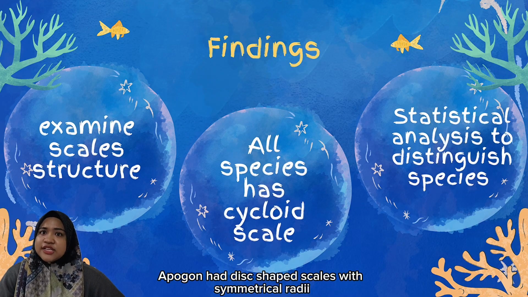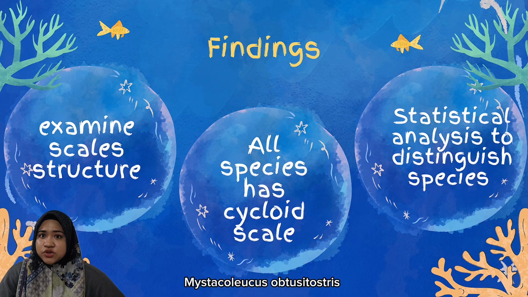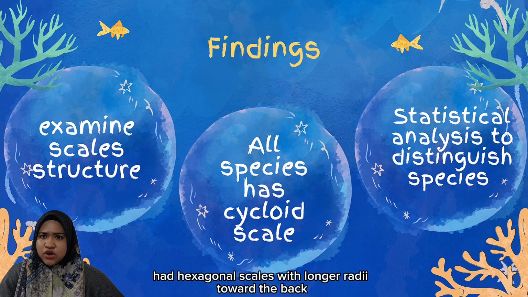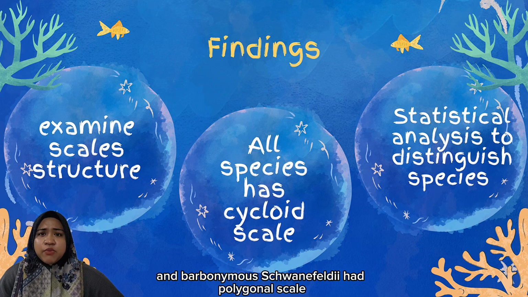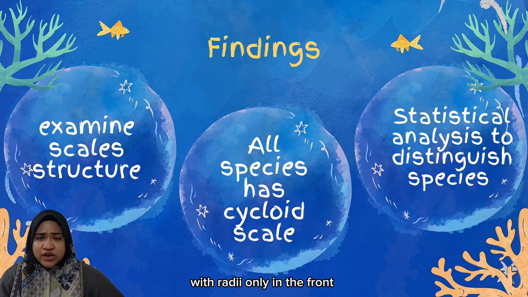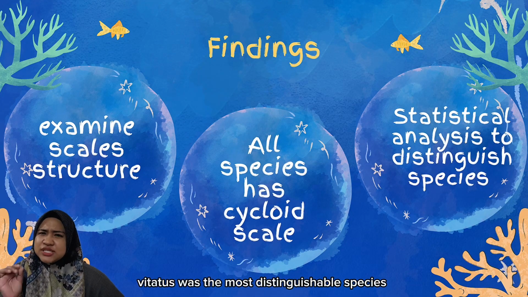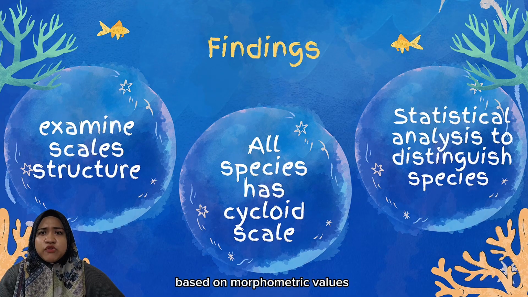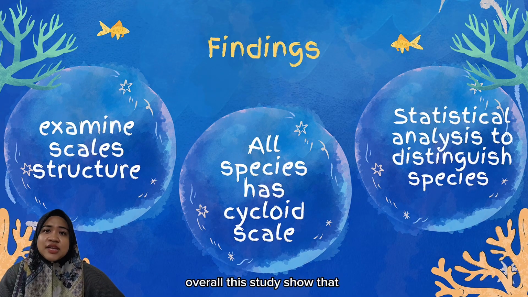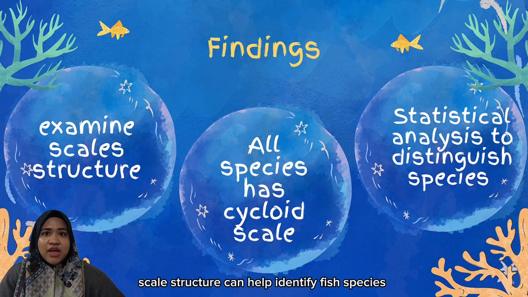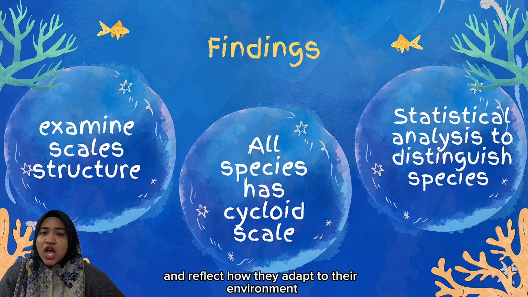C. apogon had disc-shaped scales with symmetrical radii. Mystacoleucus obtusirostris had hexagonal scales with longer radii toward the back, and Barbonymus schwanenfeldi had polygonal scales with radii only in the front. The statistical analysis proved that Osteochilus vittatus was the most distinguishable species based on morphometric values. Overall, this study showed that scale structure can help identify fish species and reflect how they adapt to their environment.